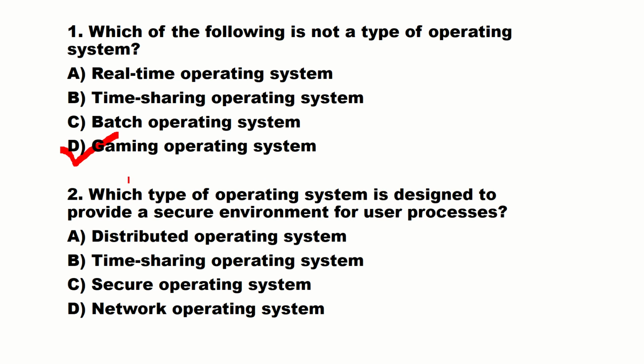Next one, which type of operating system is designed to provide a secure environment for user processes? Distributed operating system, time sharing operating system, secure operating system, network operating system. Secure environment means secure operating system.